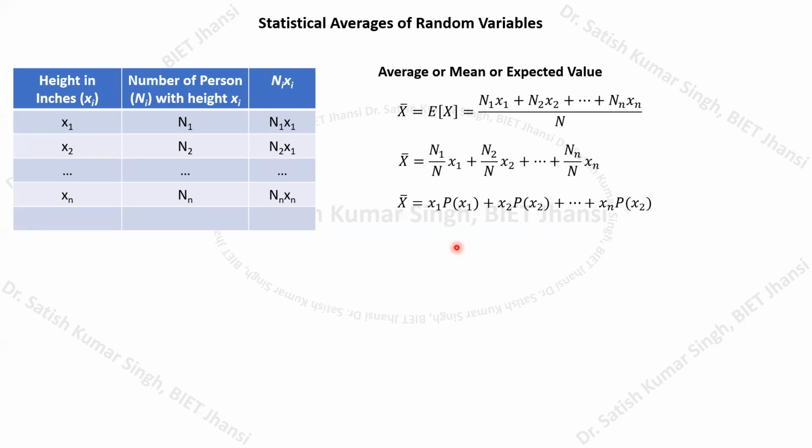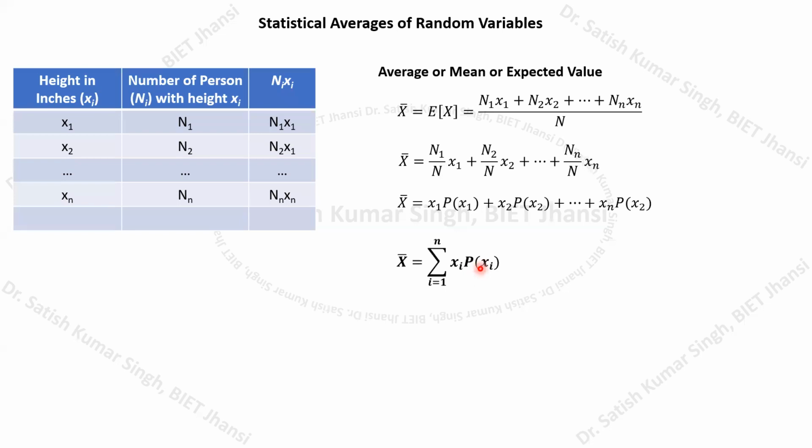This equation can be applied to any discrete random variable. Because these outcomes are discrete numbers, I call this random variable a discrete random variable. This can be written in a compact notation. If we wish to calculate the mean value of any discrete random variable, it can be calculated using this formula: i equals 1 up to small n, and we multiply the value of xi with its corresponding probability.